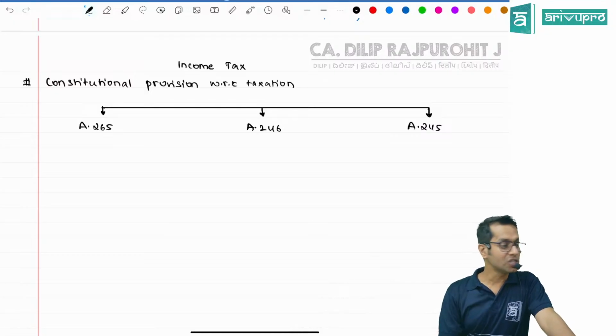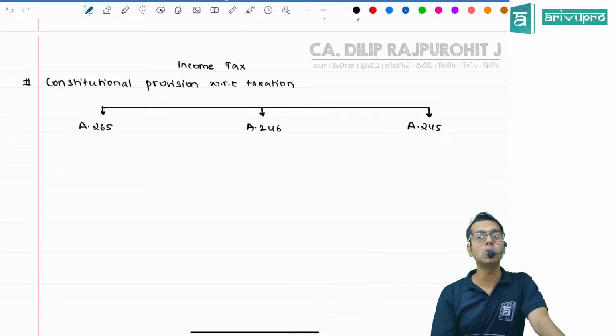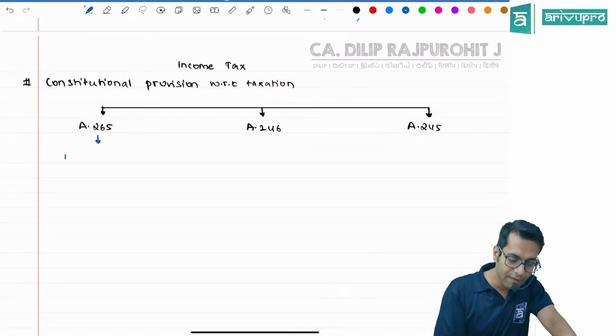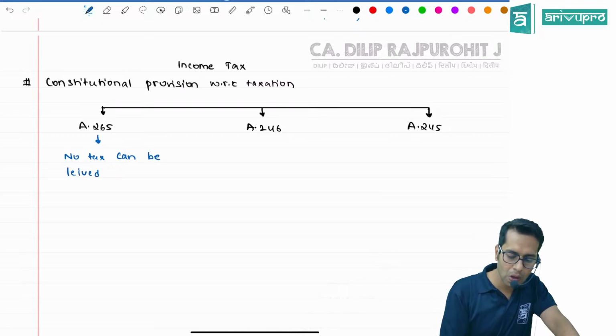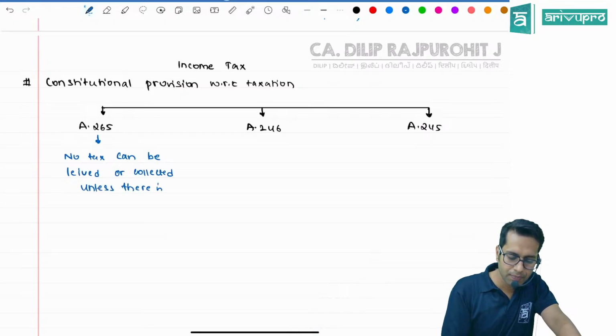Now, constitutional provision with respect to taxation. Article 265 says no tax can be levied or collected unless there is authority of law.